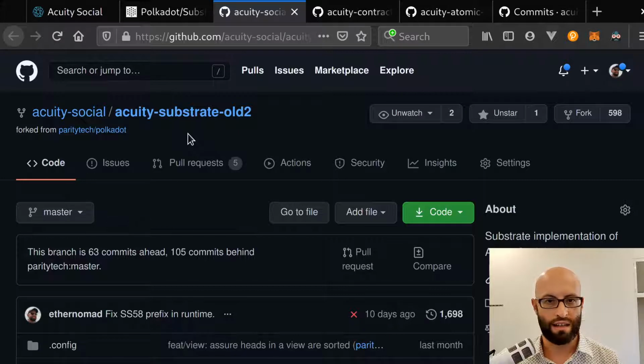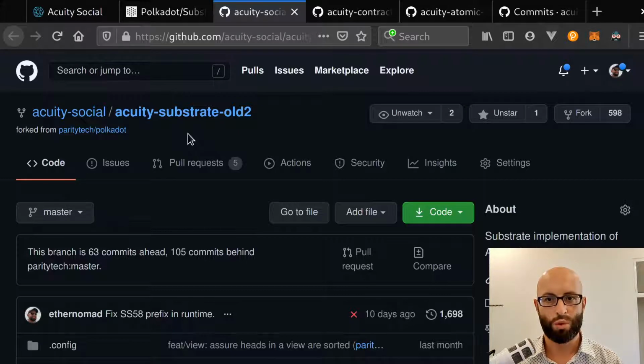It's been running as a fork of Kusama since early September, when we had the migration from the previous Mix blockchain. And so that's been very effective. We've been able to use the claim system so that people who owned Mix in the past have been able to then claim their Acuity on the new blockchain.